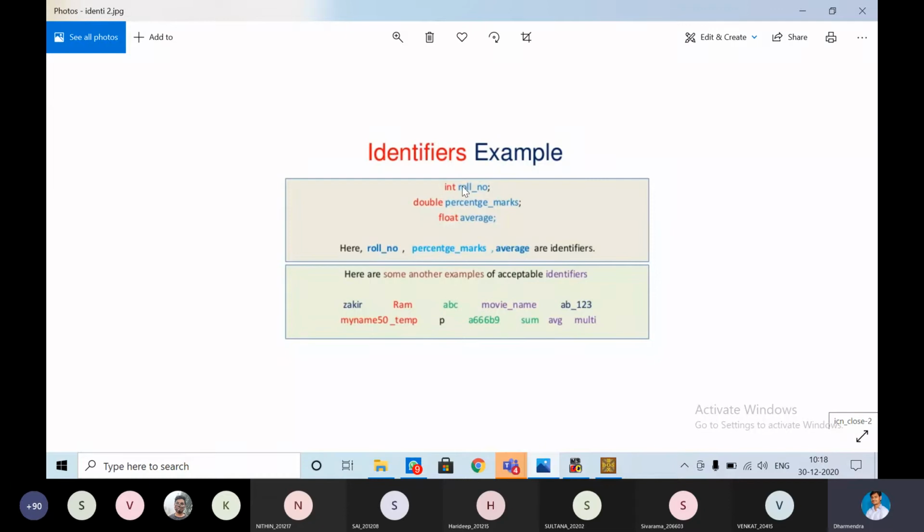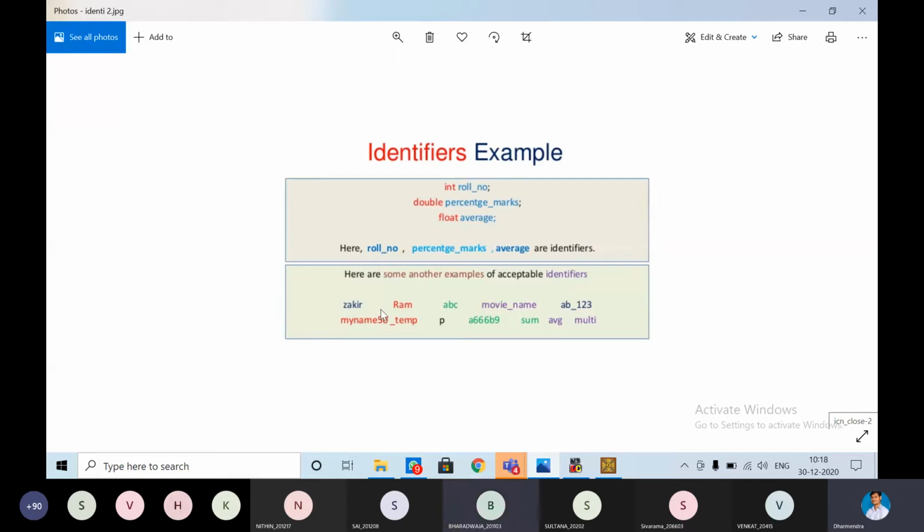Observe here. This roll number is an identifier. Percentage underscore marks is an identifier. Average is an identifier. See, int, double, float are the keywords. Next, some valid names they have given: roll number underscore, percentage underscore average. These they have already given.